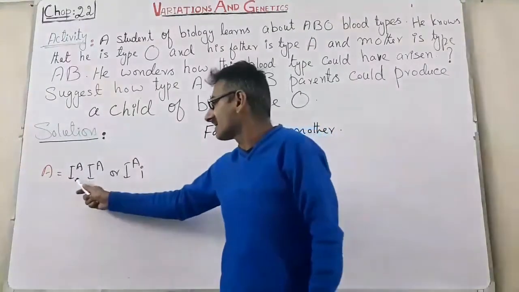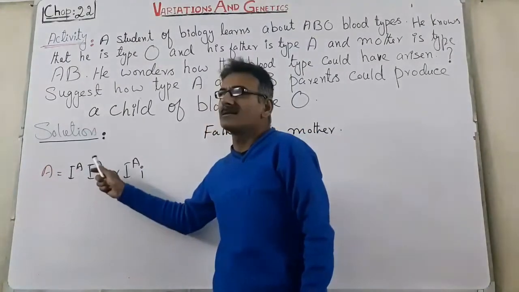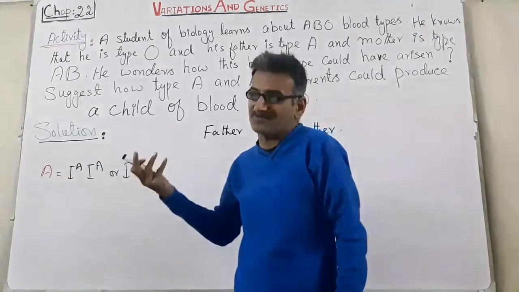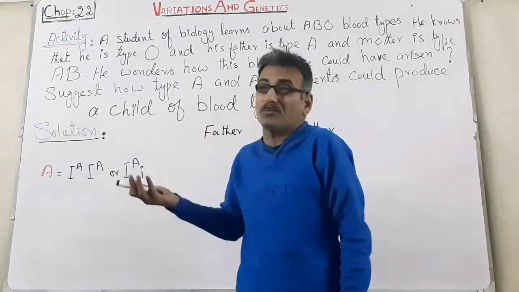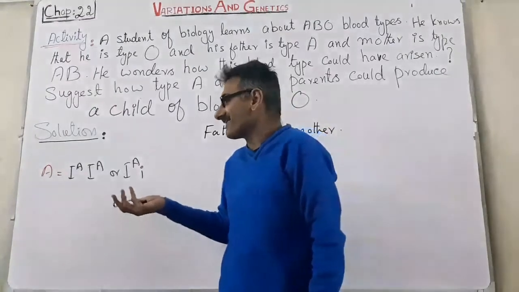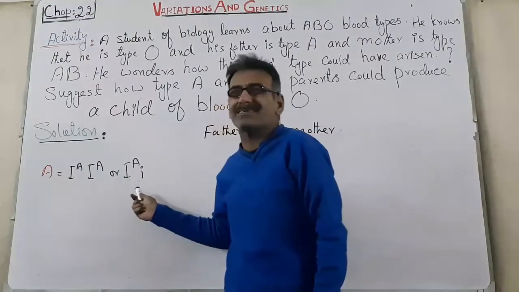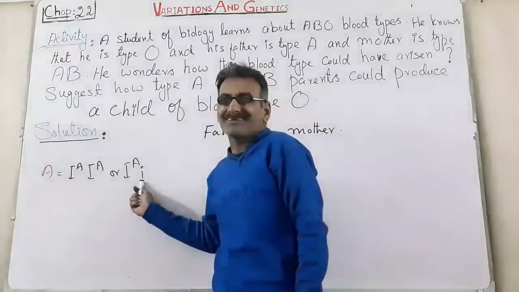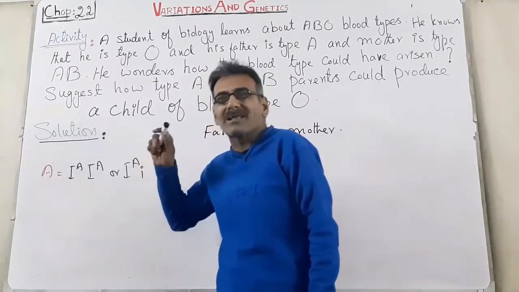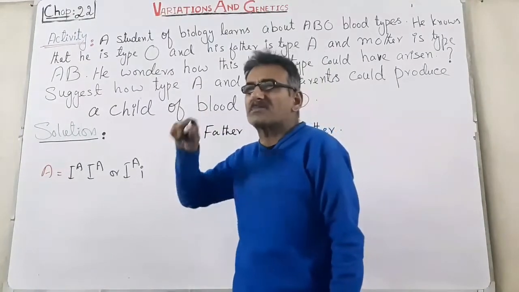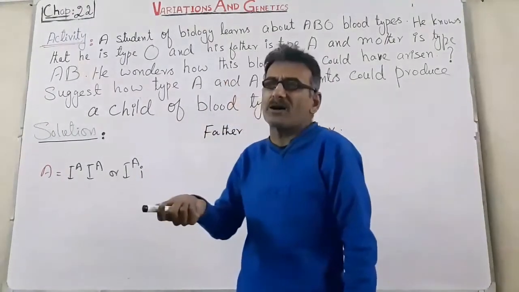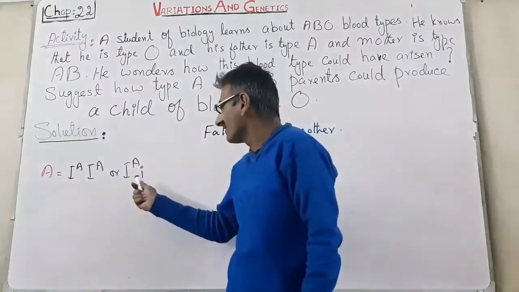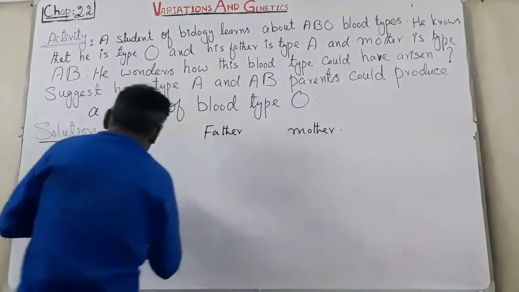The IA IA genotype cannot produce O blood group in the offspring, so in this case we have the small i allele. When small i is present in homozygous form, O phenotype can be produced. We will use this IA small i genotype.